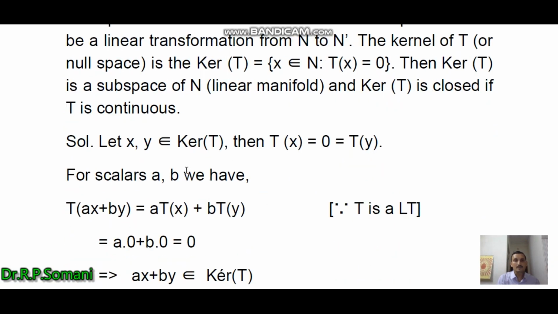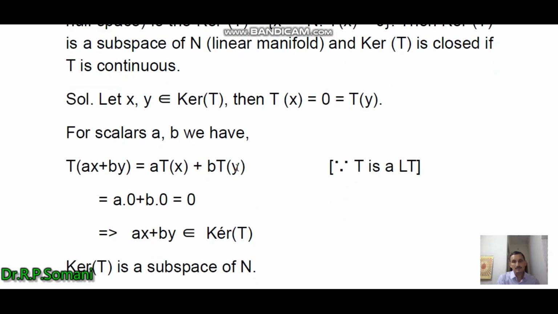So here first we prove that kernel T is a subspace or linear manifold, and for this we choose two points x and y belonging to kernel T. Then Tx equals 0 equals Ty by the property of the kernel, and for any scalars a, b we have T(ax plus by) equal to a Tx plus b Ty by the linearity of T. Then we put the values of Tx and Ty and obtain a0 plus b0.